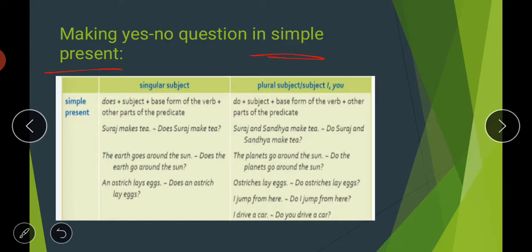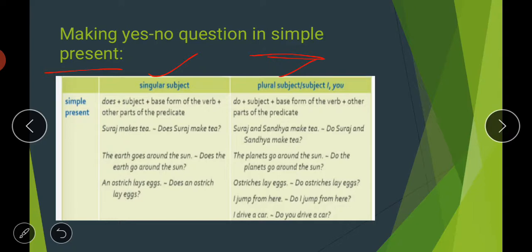As we all know, in simple present tense the basic structure is subject plus the base form of the verb plus the rest of the sentence. So if you want to make a question from that, how will you make it? We are talking about two different categories, singular subject and plural subject.